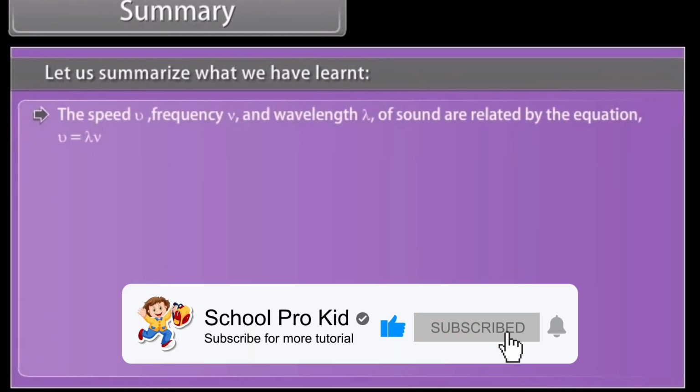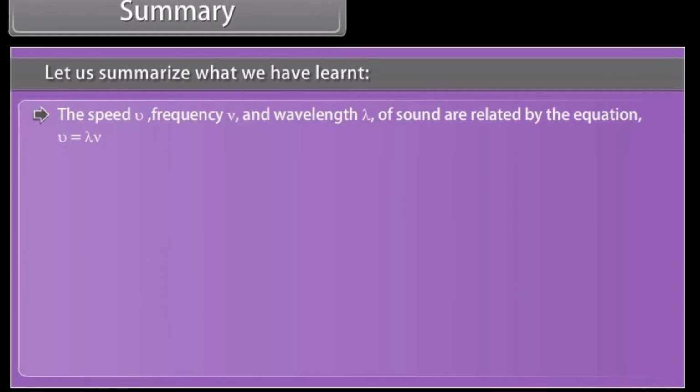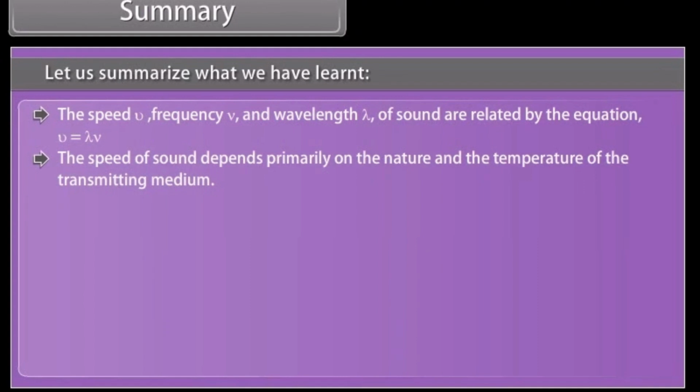The speed v, frequency ν, and wavelength λ of sound are related by the equation v = λν. The speed of sound depends primarily on the nature and the temperature of the transmitting medium.